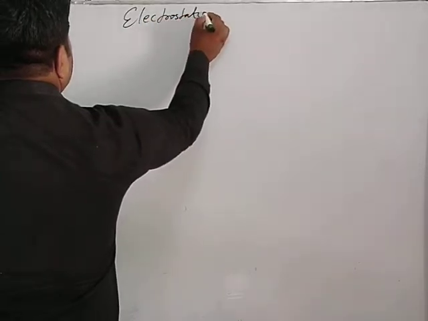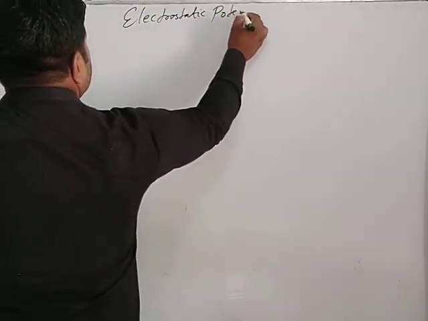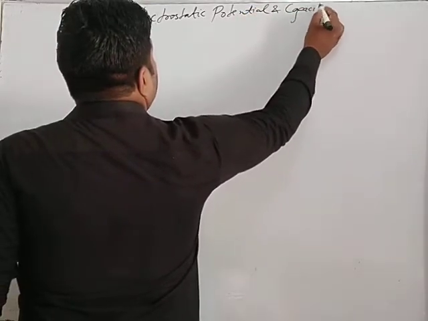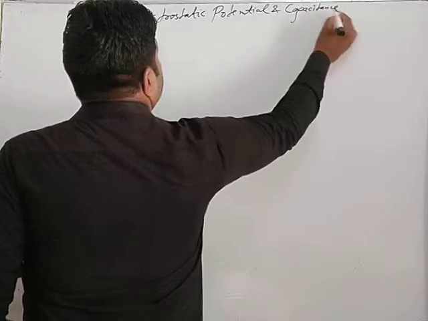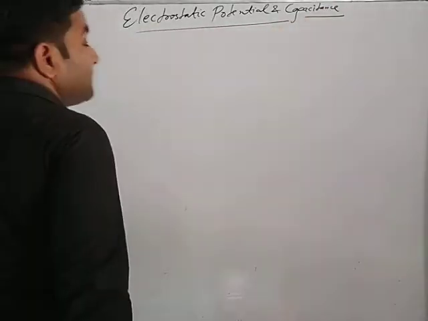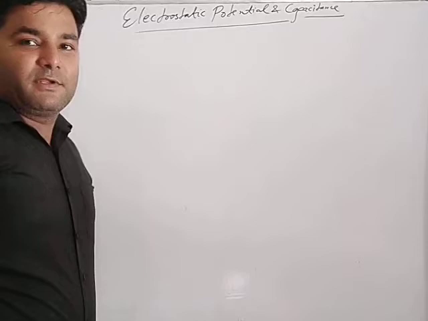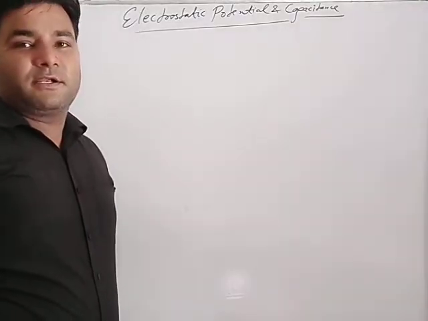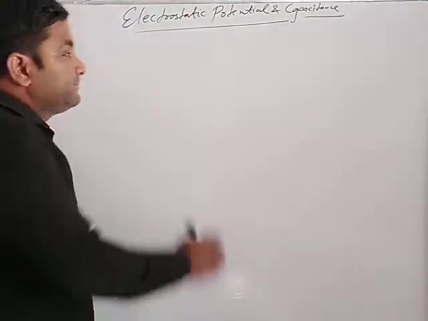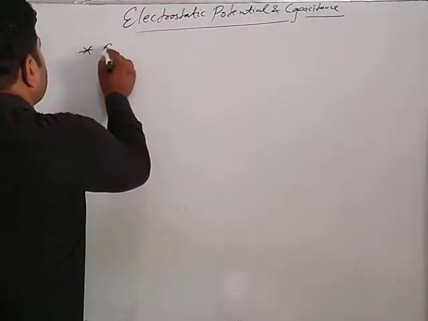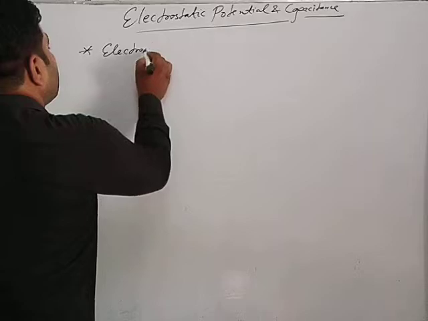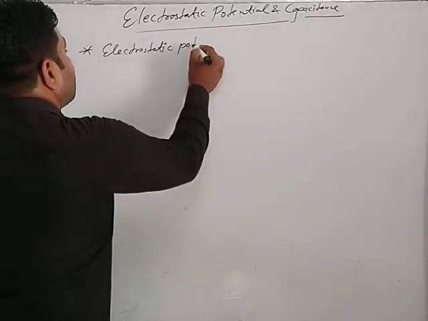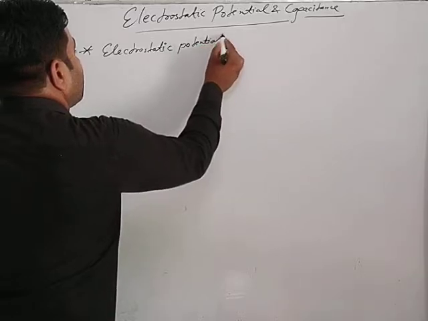In this chapter we will study the first topic, first heading, that is electrostatic potential energy.